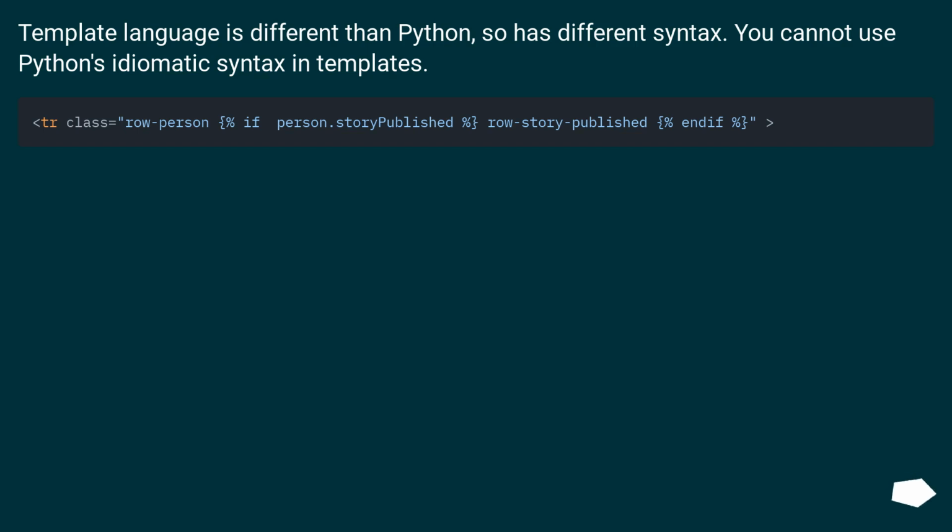Template language is different than Python, so it has different syntax. You cannot use Python's idiomatic syntax in templates. If you really know, please use this.